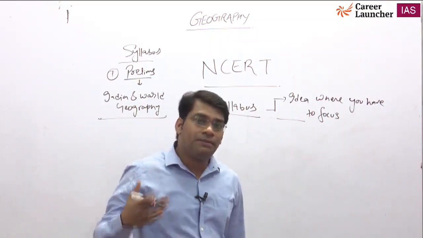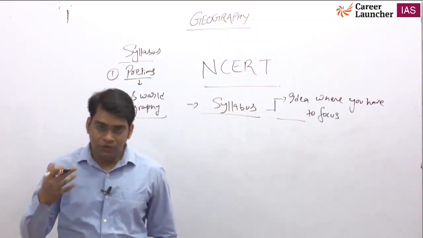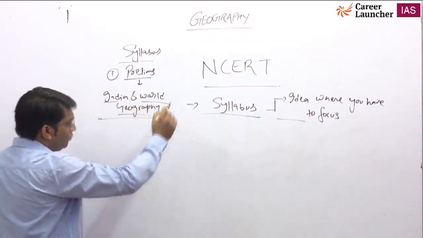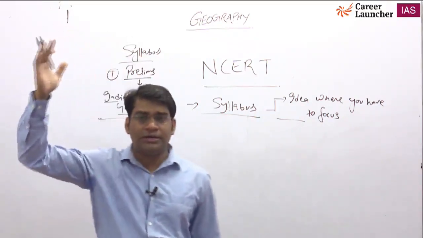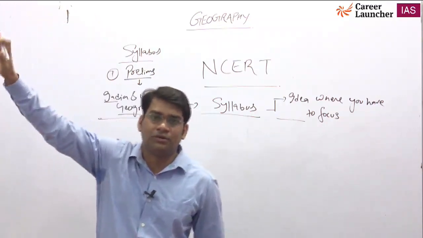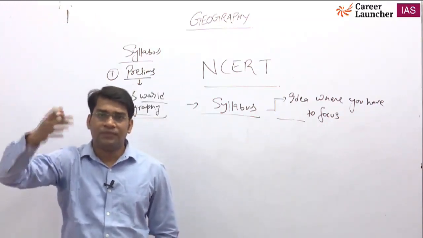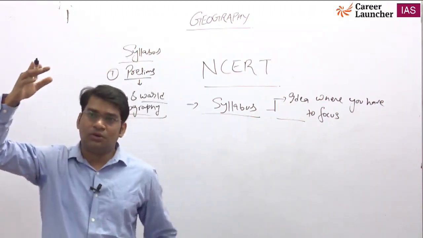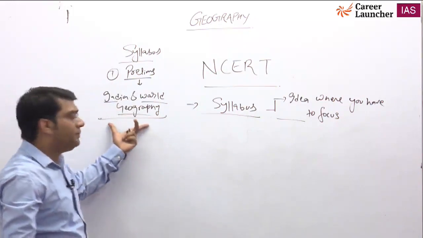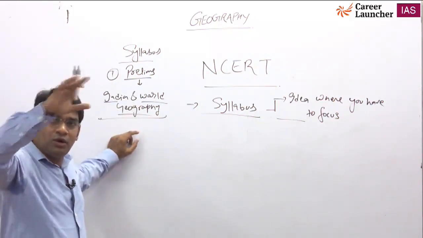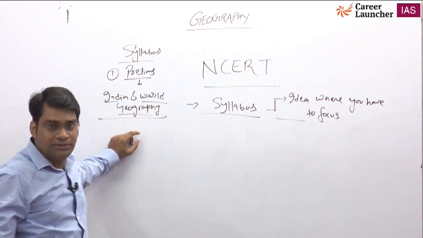Now what type of geography? Geography is a very broad subject, and it includes India and world geography. In world geography, there are 7 continents, oceans, mountains, and many rivers present throughout the world. Many things happen, geophysical activity happens throughout the world. So when you see the syllabus, it is a very broad term. Whatever geographical changes you see throughout the world, that is important for your examination.